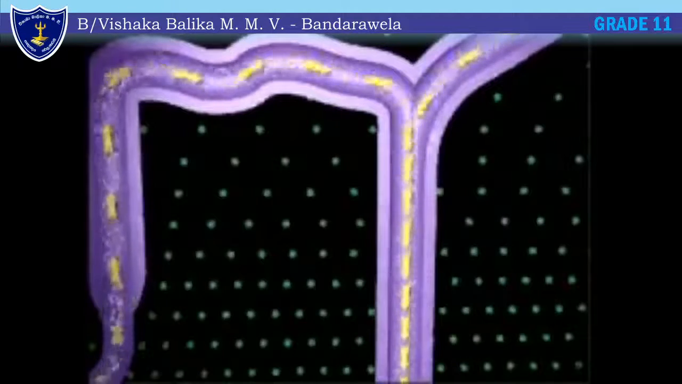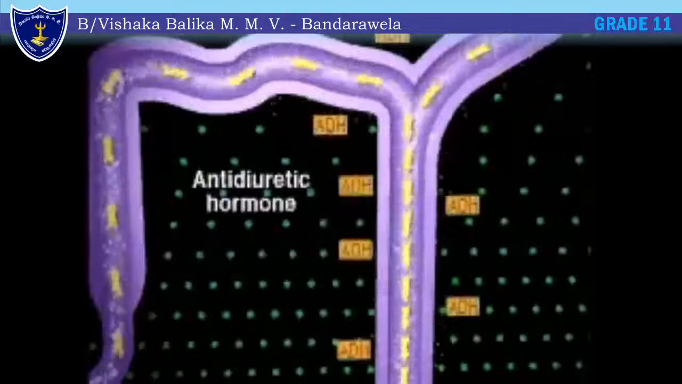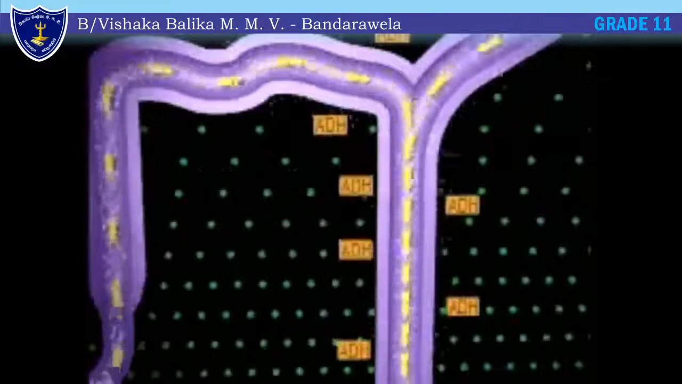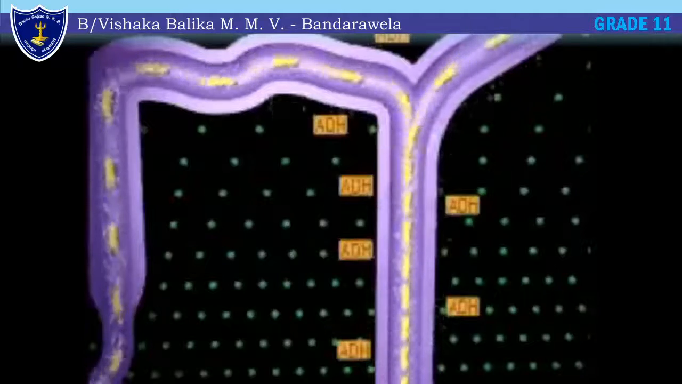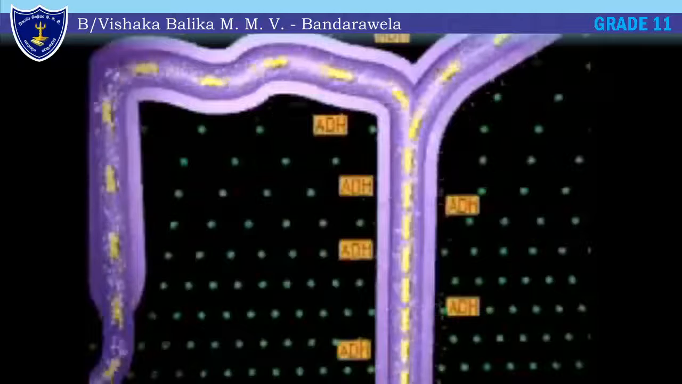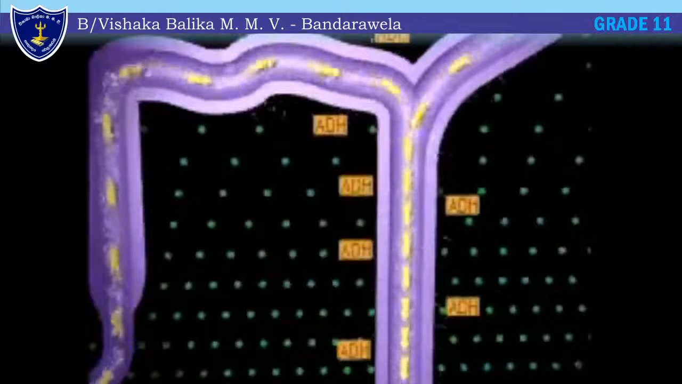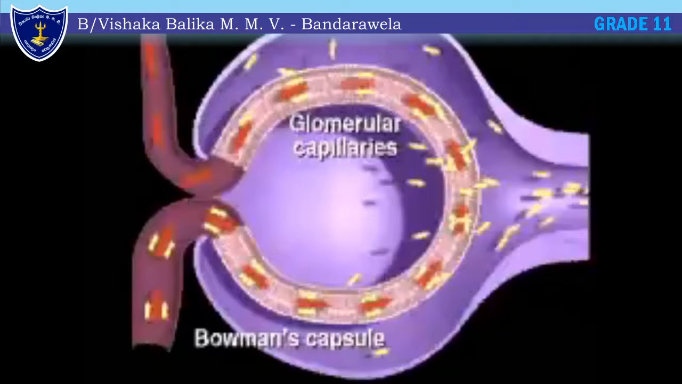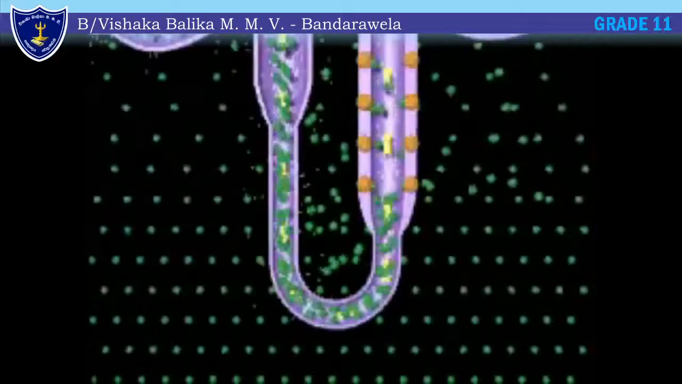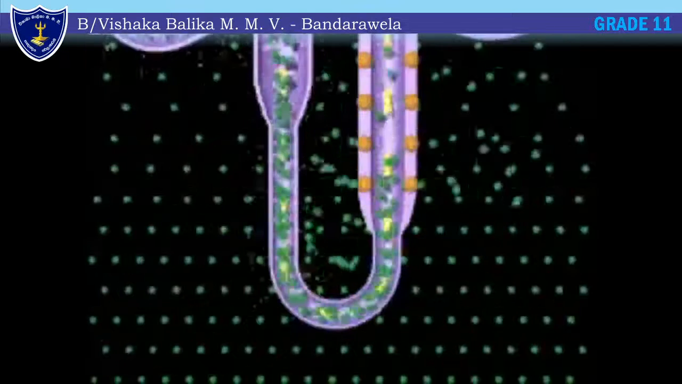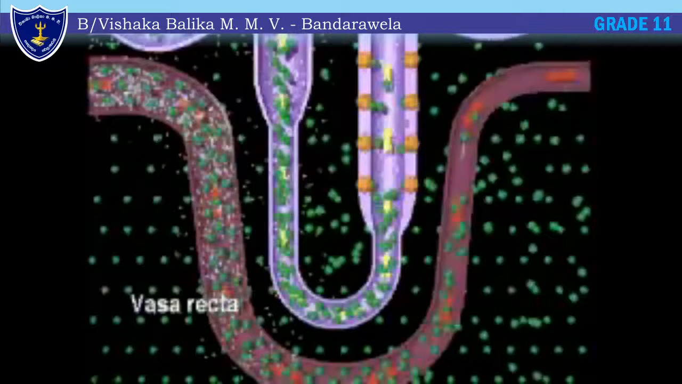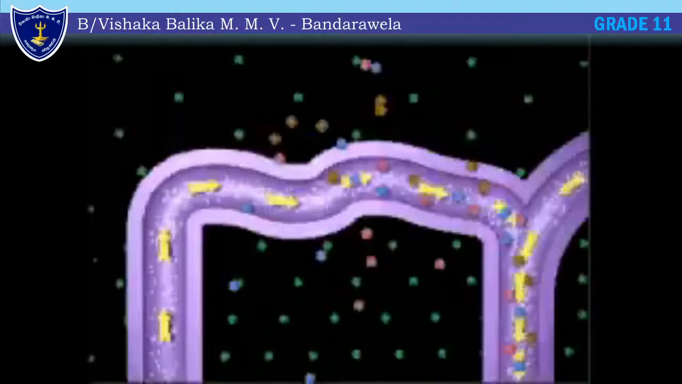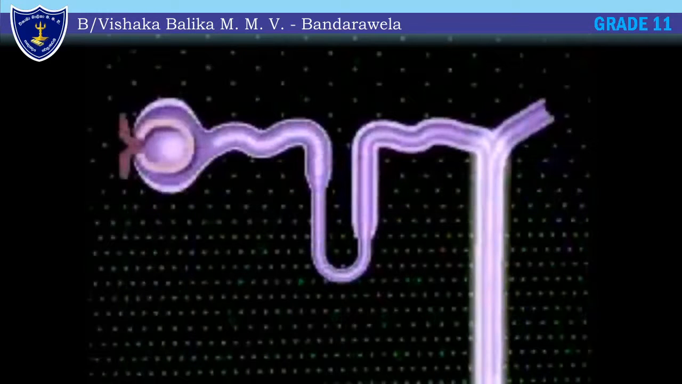Finally that urine will be collected through the collecting tube. The ADH or antidiuretic hormone is the hormone which controls this process, and that is what we need to know about the kidney filtration process. So these are the steps. This is the ultrafiltration, this is the selective reabsorption. Finally this is the secretion. Secretion occurs in the distal convoluted tube and the collecting tube.